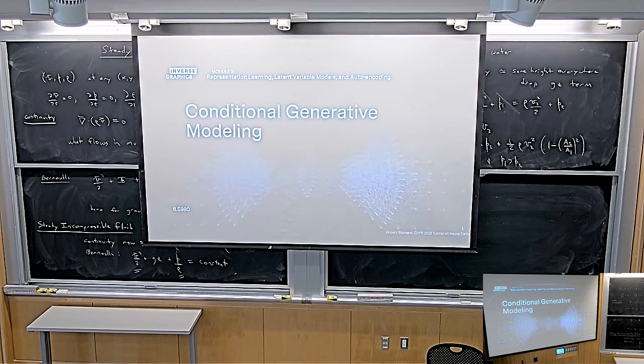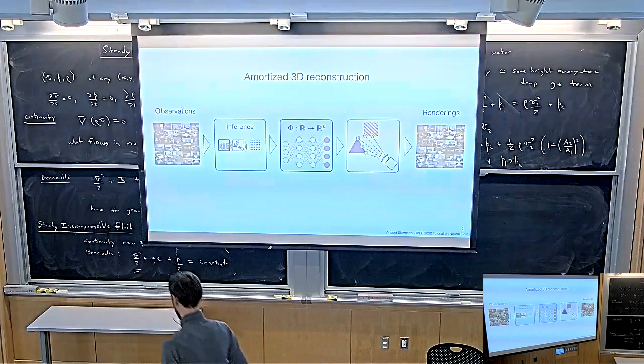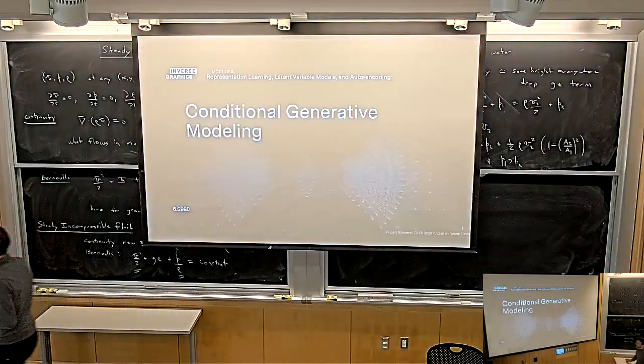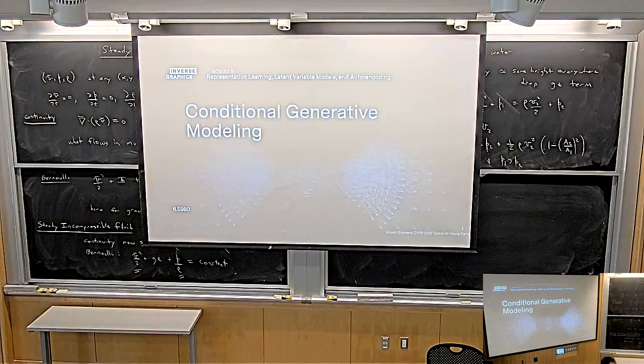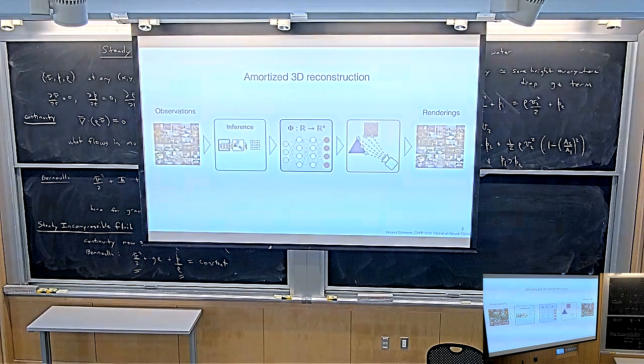Great. So today we're talking about conditional generative modeling. Very exciting. What does that mean? Let's review our little framework for reconstructing 3D representations. We have said so far, we have a set of 2D observations, we do some kind of inference, we get a 3D reconstruction out, then we can differentiably render it, and then we can supervise it in image space. The same framework that we've discussed 100 times by now in this course.